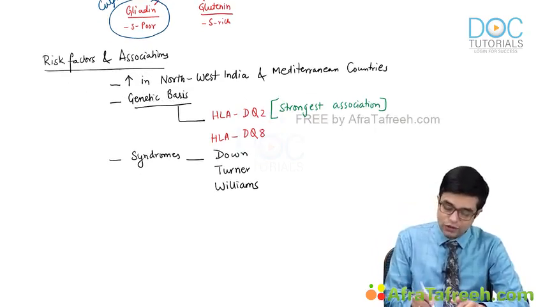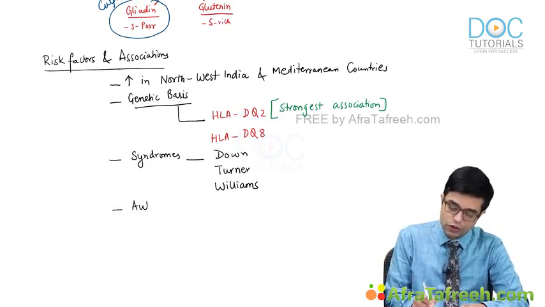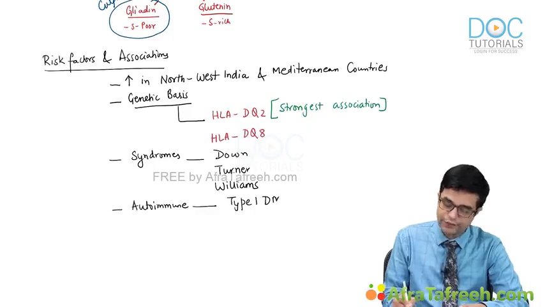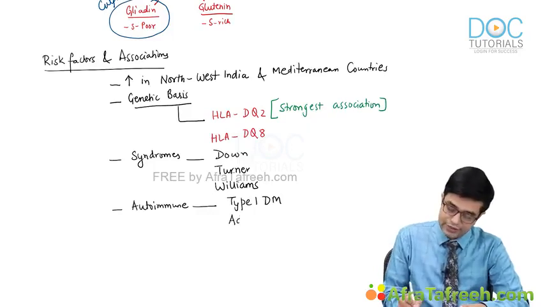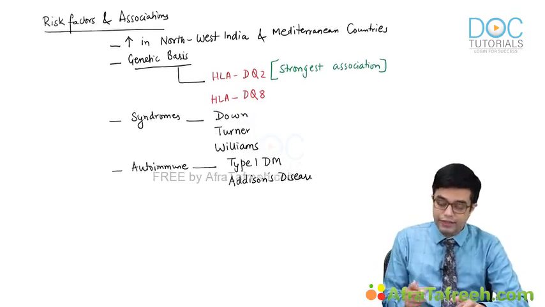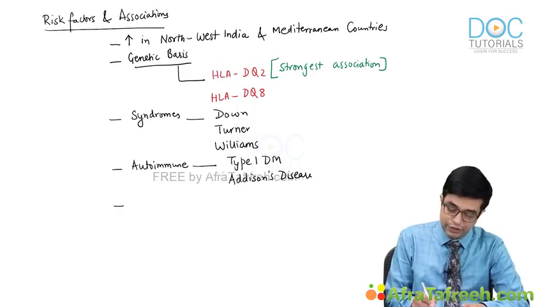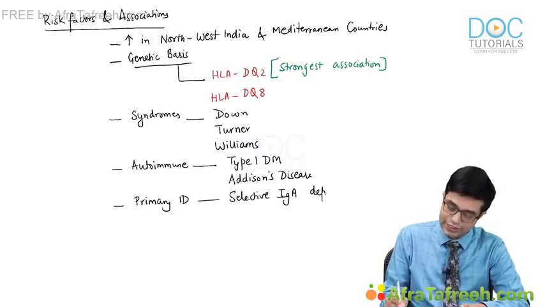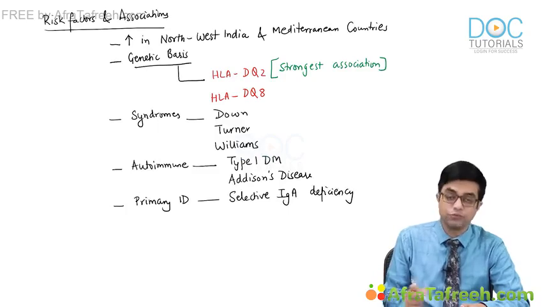Then the disease is also associated with other autoimmune disorders like type 1 diabetes mellitus. It is associated with Addison's disease, etc. And finally, it is associated with a primary immunodeficiency state called selective IgA deficiency. All these associations can be asked in exam. It is very, very important.